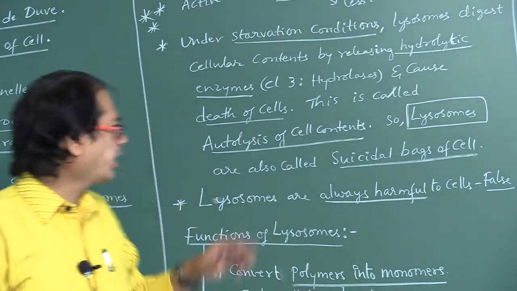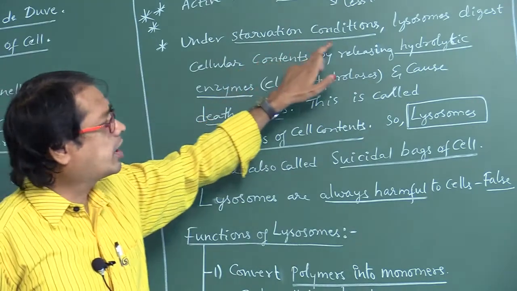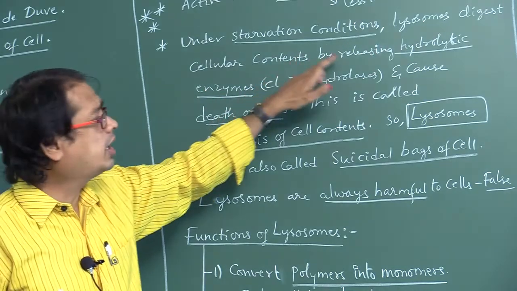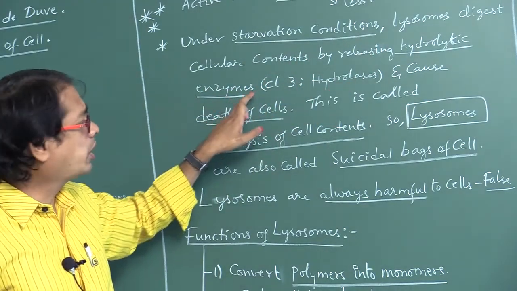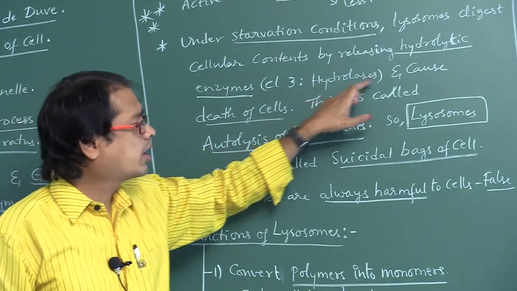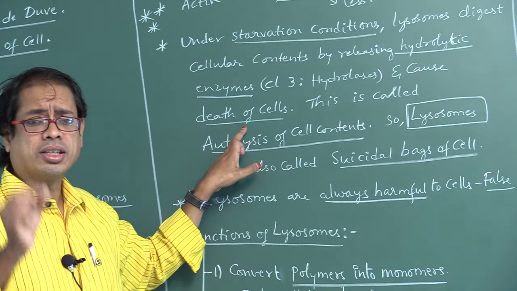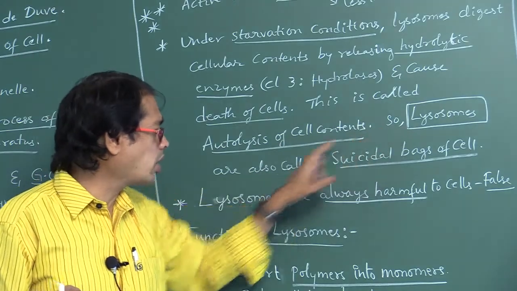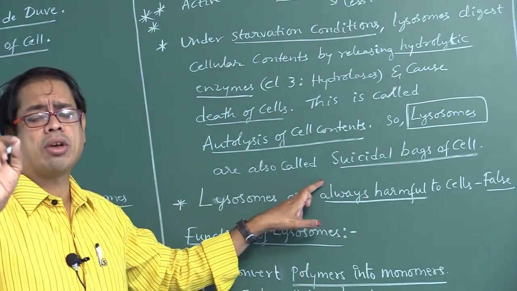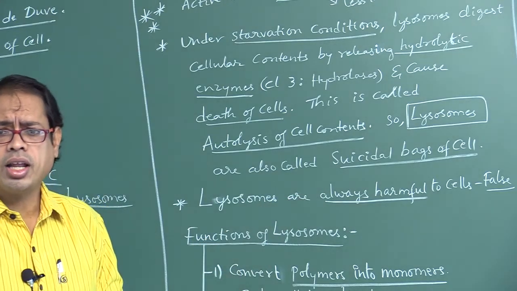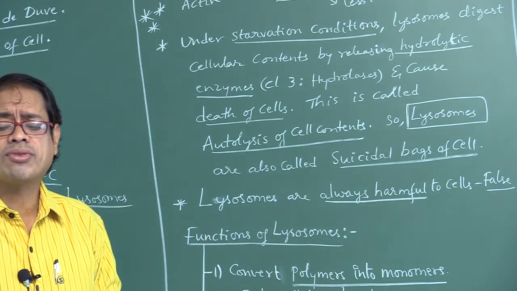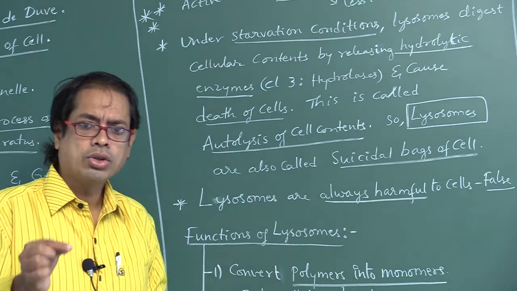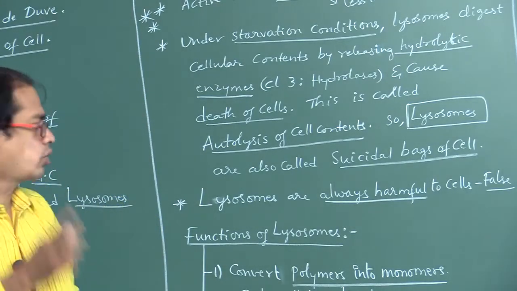Under starvation conditions, lysosomes digest the cellular contents by releasing hydrolytic enzymes which belong to class 3, hydrolases, and cause death of cells. This is called autolysis of cell contents. So lysosomes are also called suicidal bags of the cell. Which cell organelle is responsible for autolysis of cell contents? Lysosomes. Which cell organelles are called suicidal bags of the cell? Lysosomes.